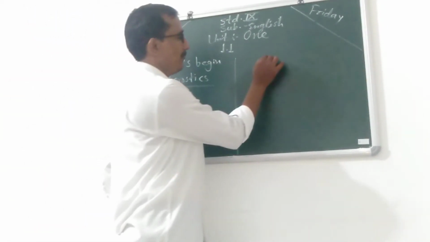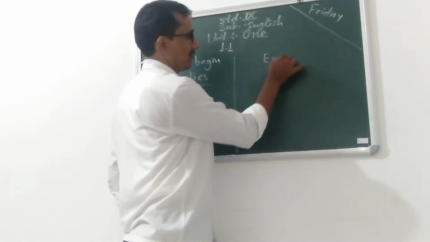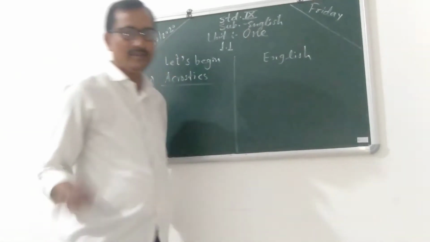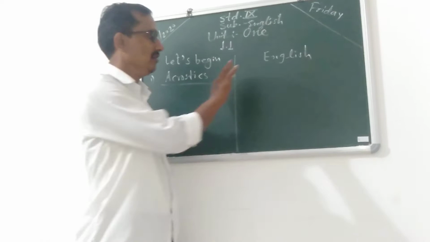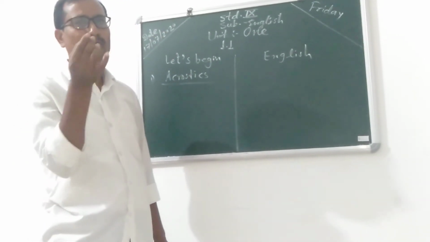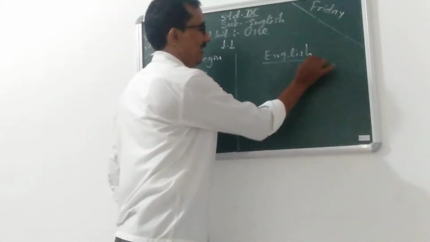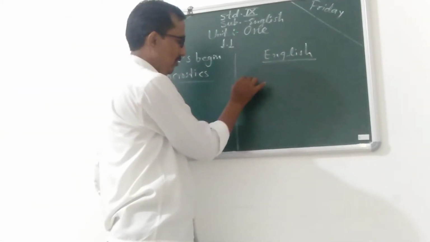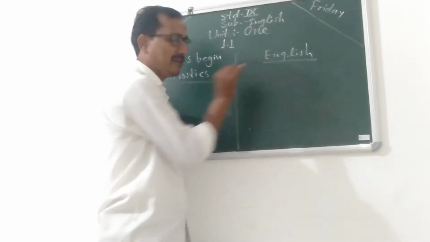For example, here English. Subject means not the name of the subject, but any word you choose first, and then one below one you write down each and every letter.